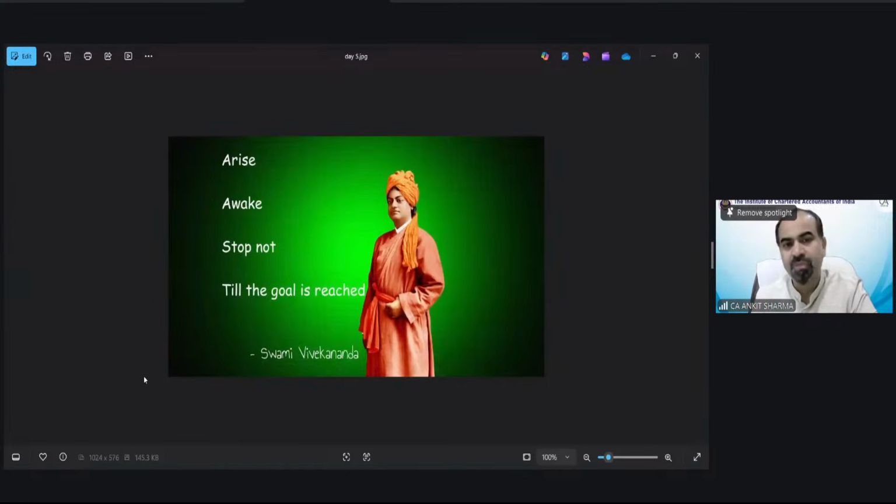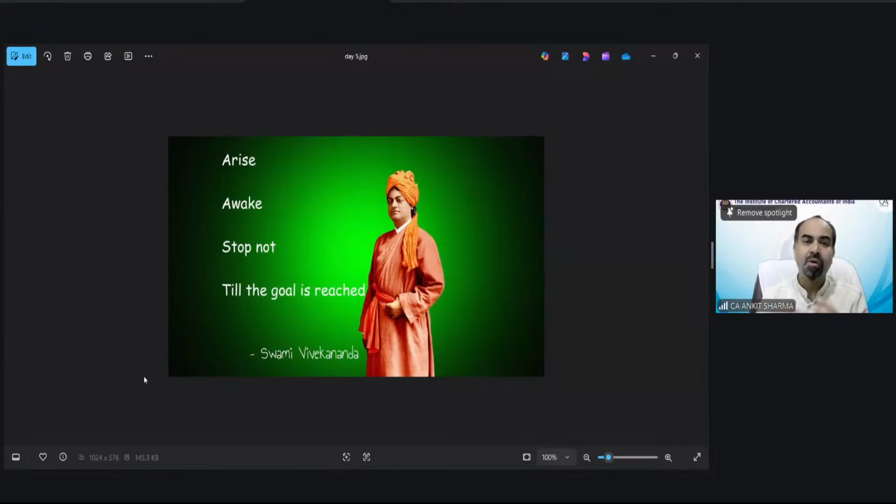Good morning. Today is the thought for the day, and I believe you must have read this quotation sometime in your life. This quotation is very powerful and very true about this course you are going through, your CA course. You should arise, awake, and stop not till the goal is reached. Swami Vivekananda said this, and arise or awake does not mean the normal waking up you do in the morning.